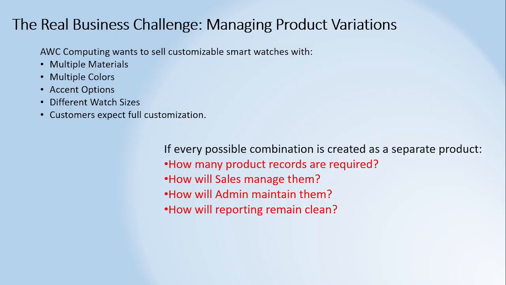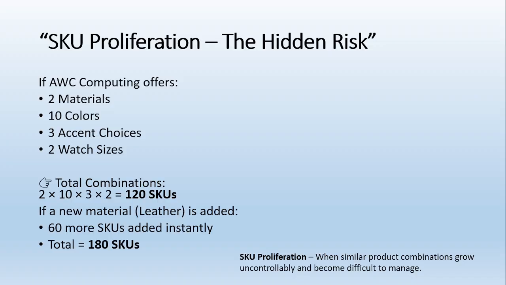You know that when we are talking about these kinds of questions, it means that for one product I need to create multiple records. And when similar product combinations increase or grow uncontrollably and become difficult to manage, that issue is called SKU proliferation. Yes, this is a hidden risk.